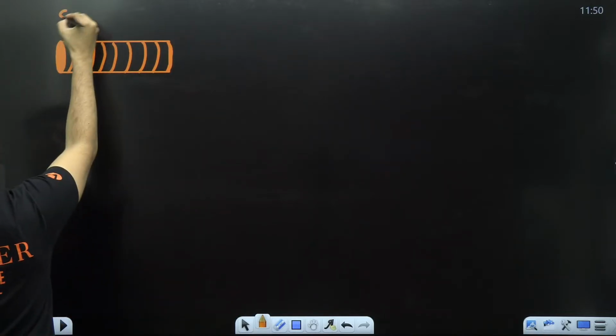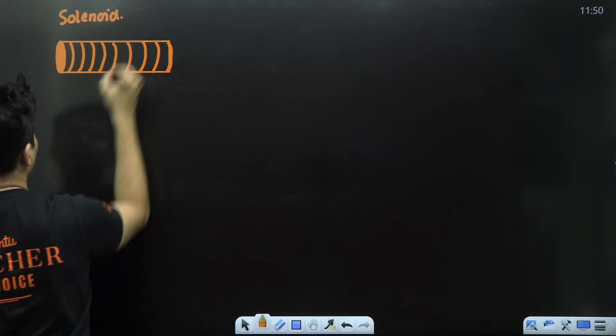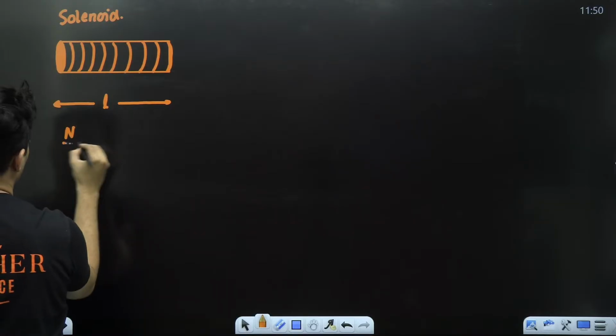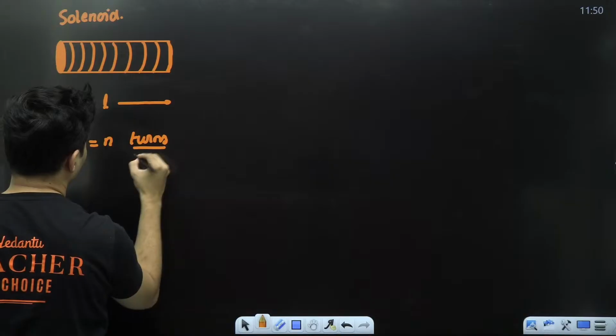It has some length L. Total number of turns is N. So N by L is small n, which is turns per unit length.